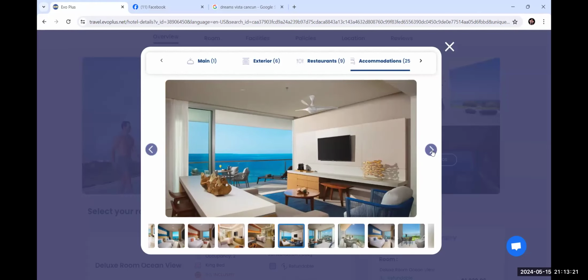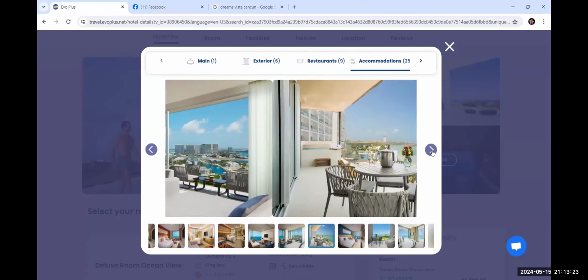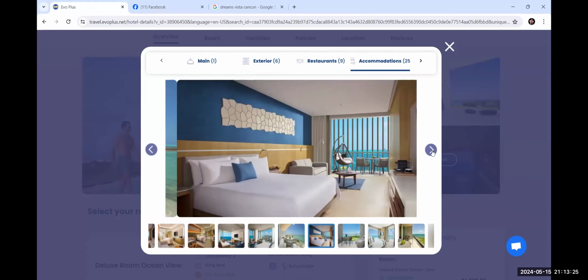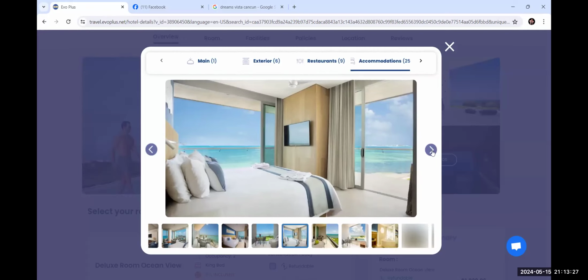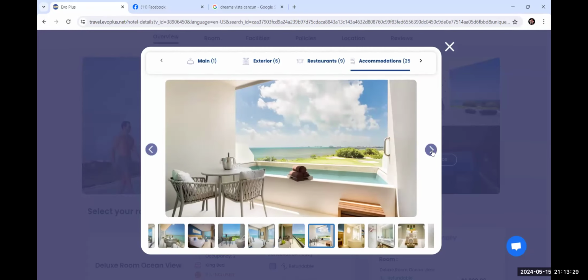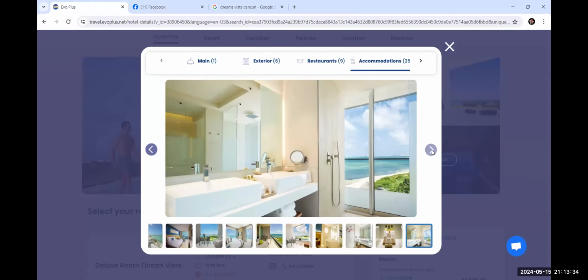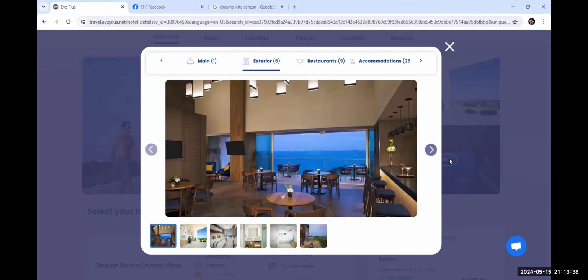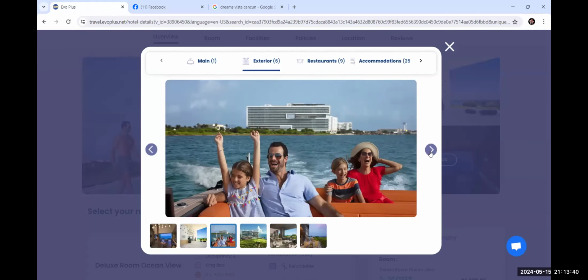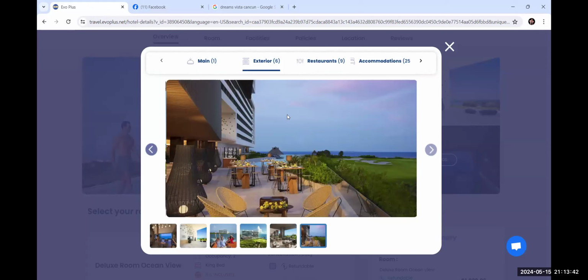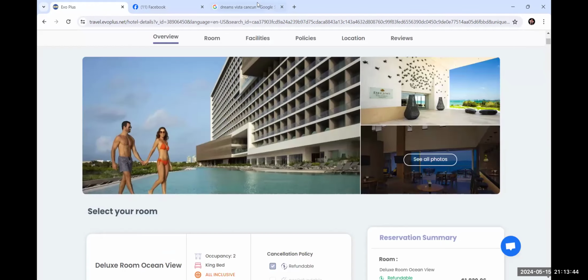I like to be able to see the water. And I don't want to give them too fancy of a room picture because we're probably going to advertise just the basic or the lowest priced room, right? All right. Let's go back to exterior because I feel like there has to be better pictures. No, there's not. So scrap that because I don't like those pictures.